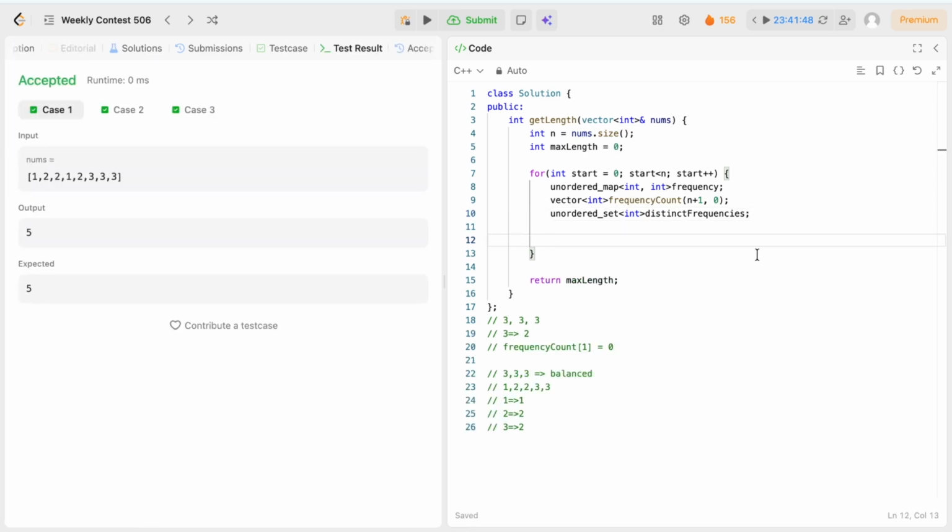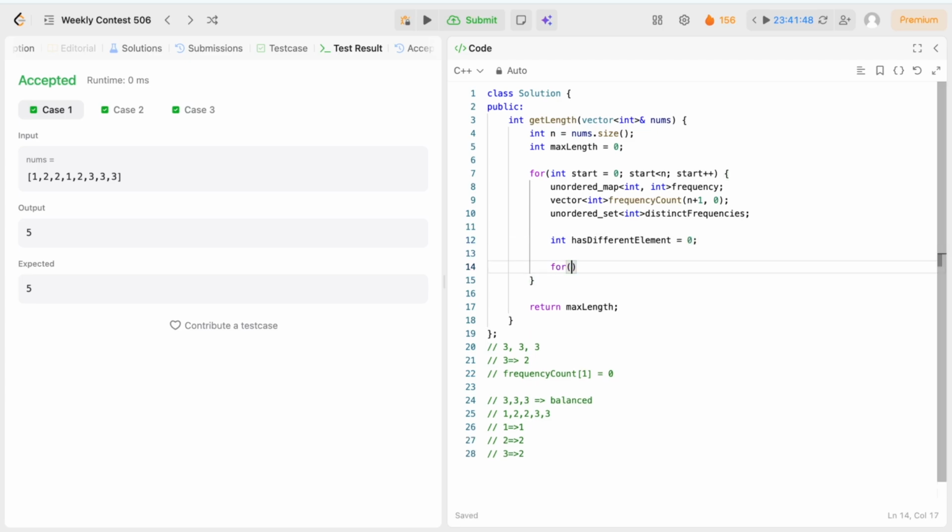We need one more variable to store if the current subarray has more than one distinct element, so hasDifferentElement equal to 0. So we will start with end. We will move our end from the index start to n minus 1.